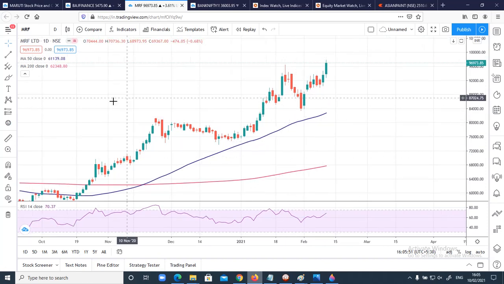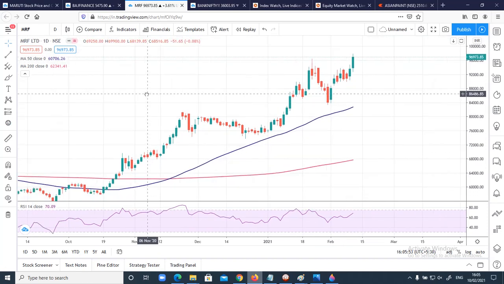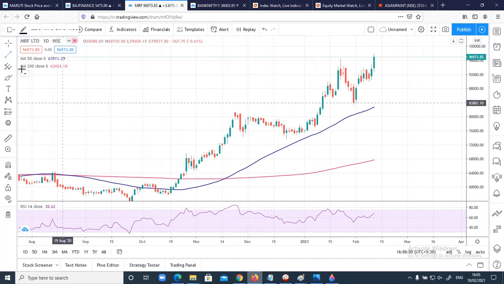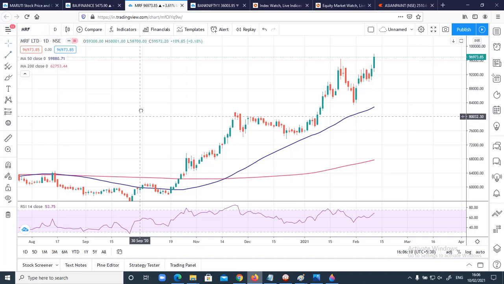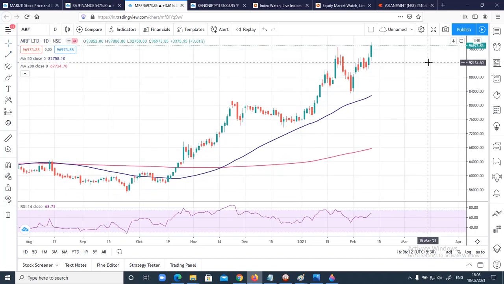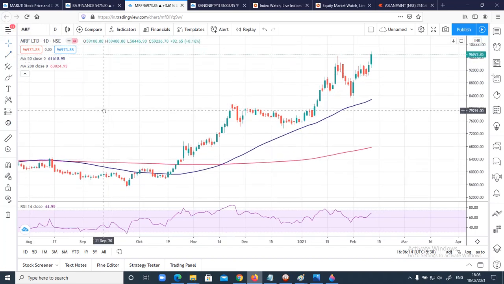Now what next in MRF? This is a question most of the people have been asking me. So let me go and draw a trend line here first. Guys, let me tell you, I'm using three indicators: 50 moving average, 200 and RSI. These indicators are just for confirmation. The major thing to understand is price, the behavior of the price, and the point from where the stock can probably reverse.